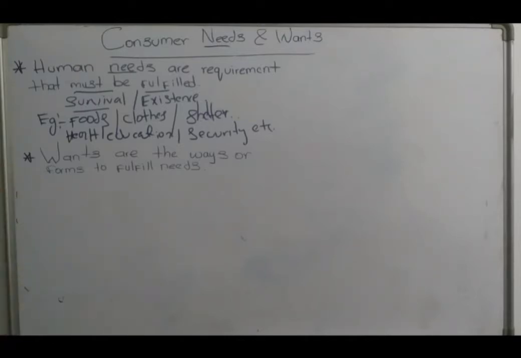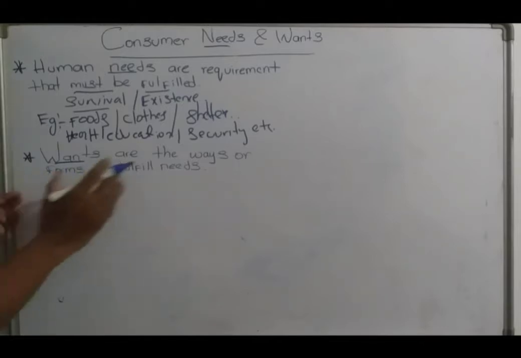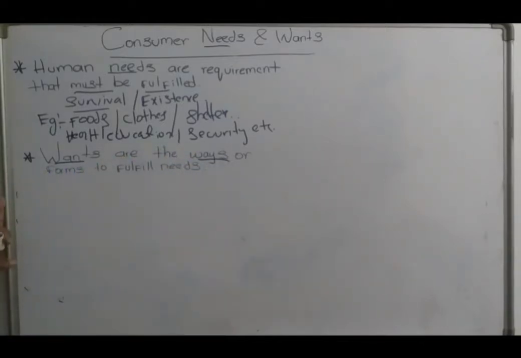Then we are coming to wants. Wants are the ways or forms to fulfill needs. What are the ways, what are the forms you are using to fulfill your needs, can be considered as wants.